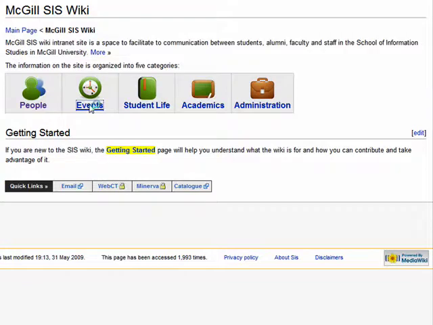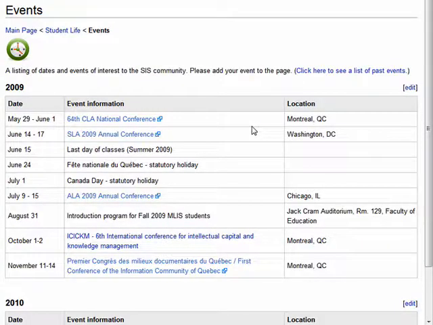Under events, you can see we've started to build a simple listing of events, and the idea here is that we'd like the people in the SIS community to use this page here to list any and all events that may be of interest to all or part of the SIS community. These could be conferences, workshops, lunches, get-togethers, parties, book clubs, study groups. Whatever it is, we want this to be the one place where people can go and see what's going on.